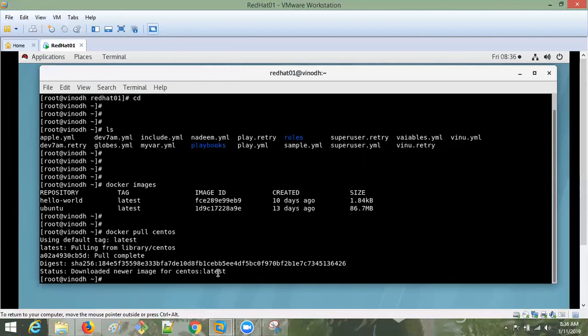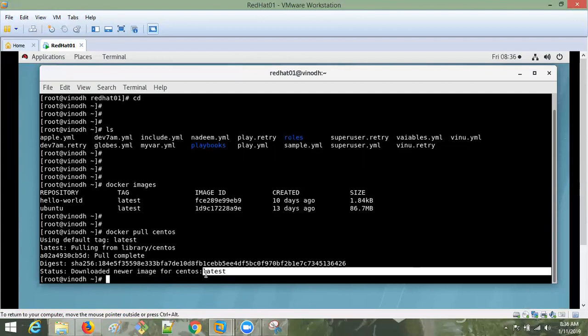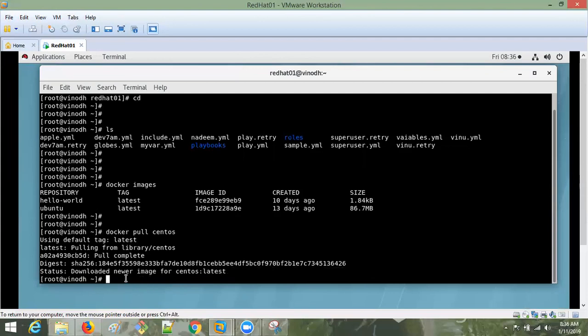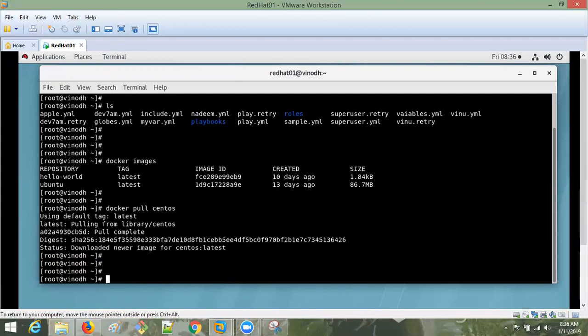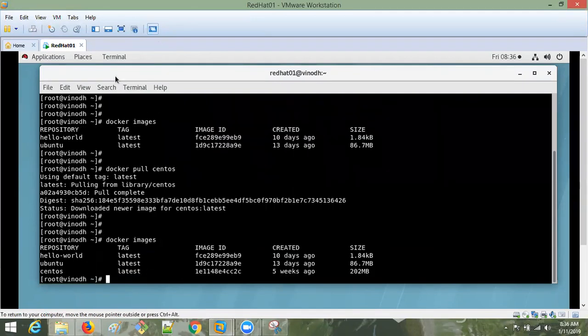This is the tag latest. By default you'll get the tag as latest. Now if you go and run the command Docker images, it will show you, see, now I got CentOS here.